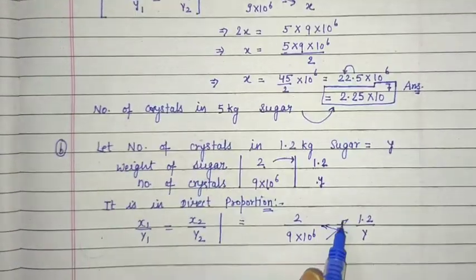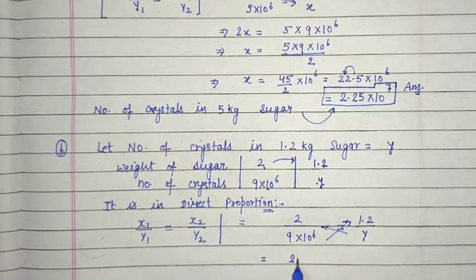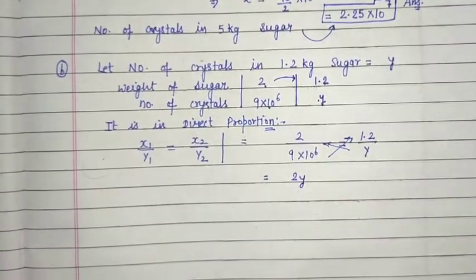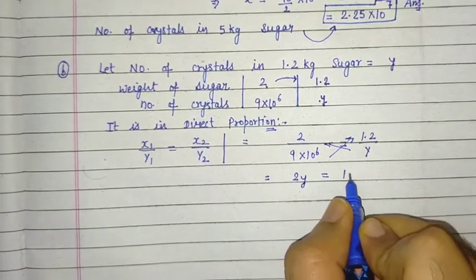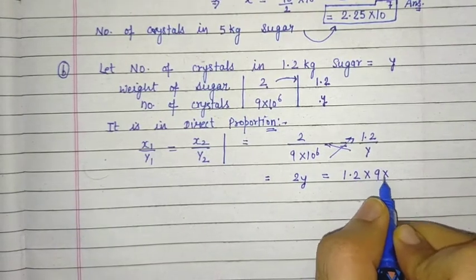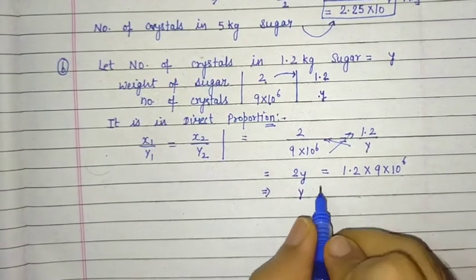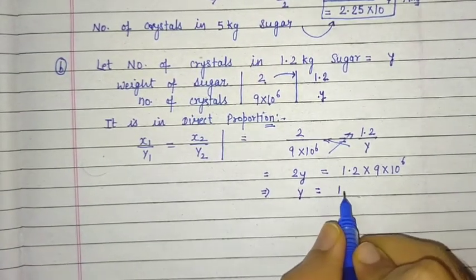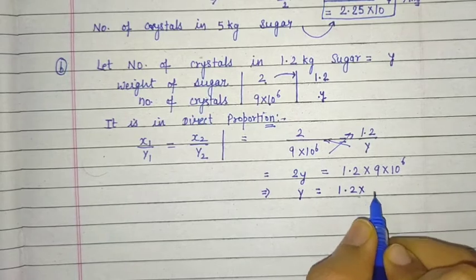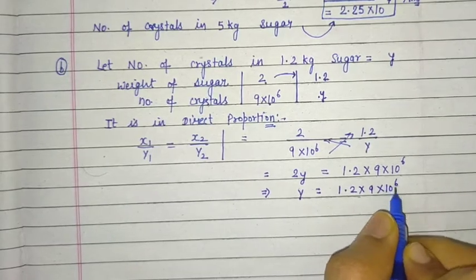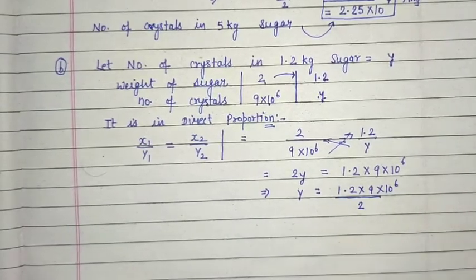Now cross multiply. 2y is equals to 1.2 multiply 9 into 10 raised to power 6. Okay, so now y is equals to 1.2 into 9 into 10 raised to power 6 divided by 2.